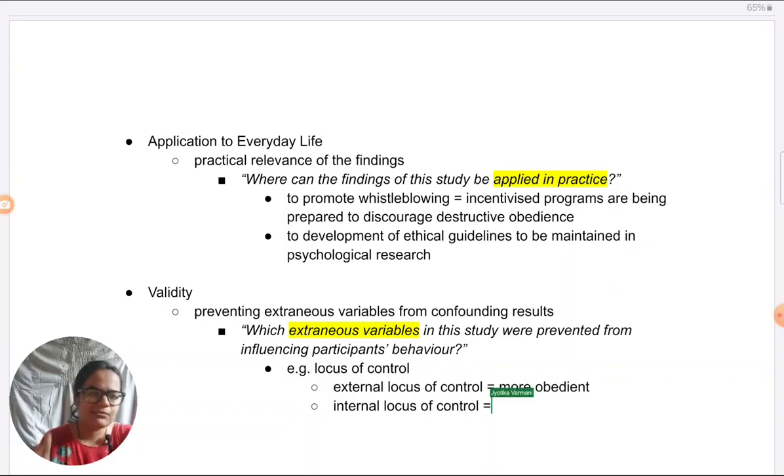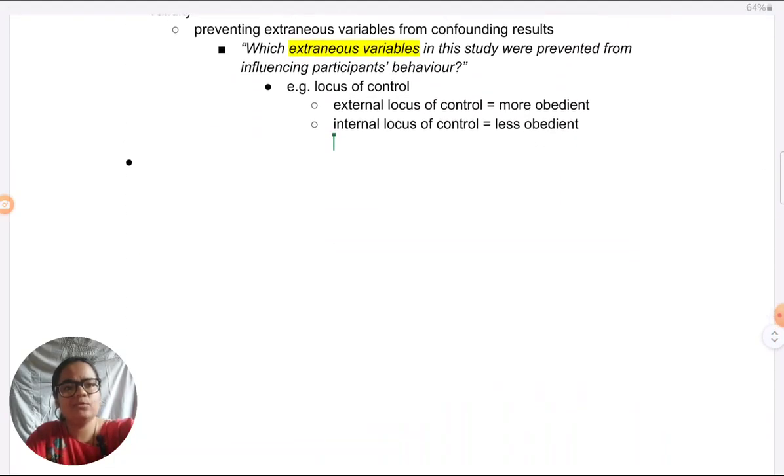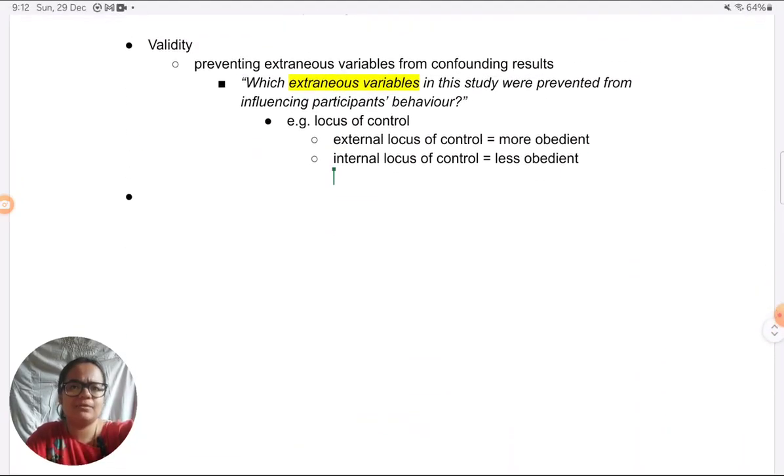We had some defined participants in this study. They were also being equally pressurized by the authority figure to obey, but they did not. Why did they not do that? Because they felt it was wrong. They were responsible for their own actions. They had an internal LOC. So who obeyed, who did not obey could have just been a matter of locus of control in this study rather than the pressurizing commands being given by the authority figure. So that is also something that needs to be considered.